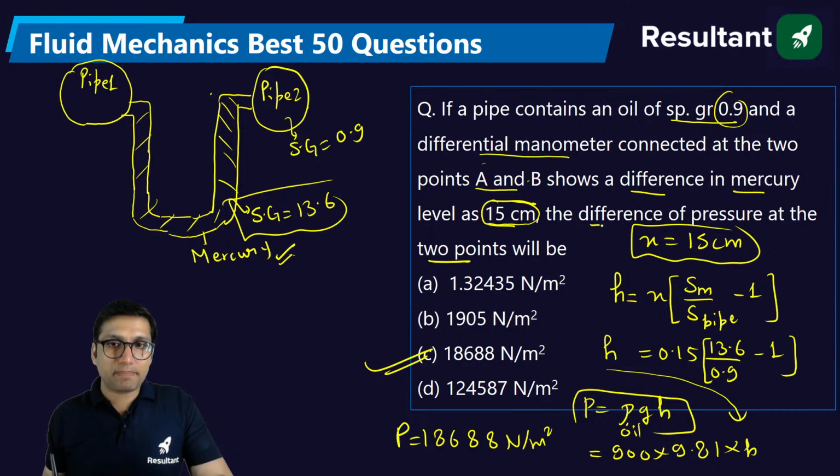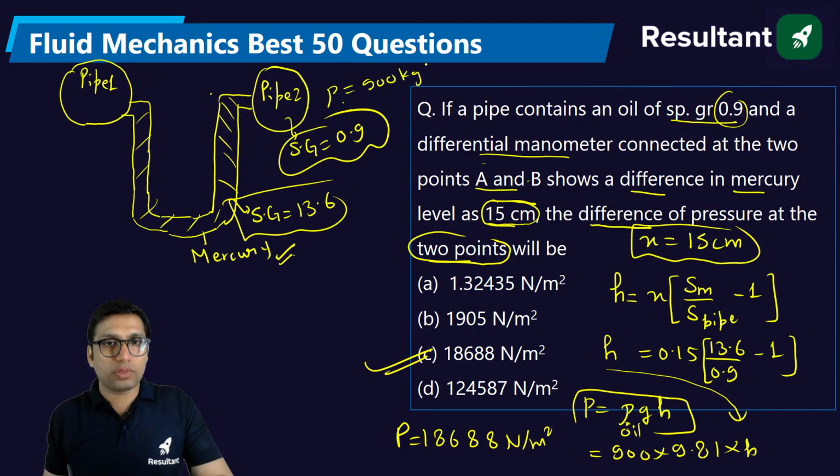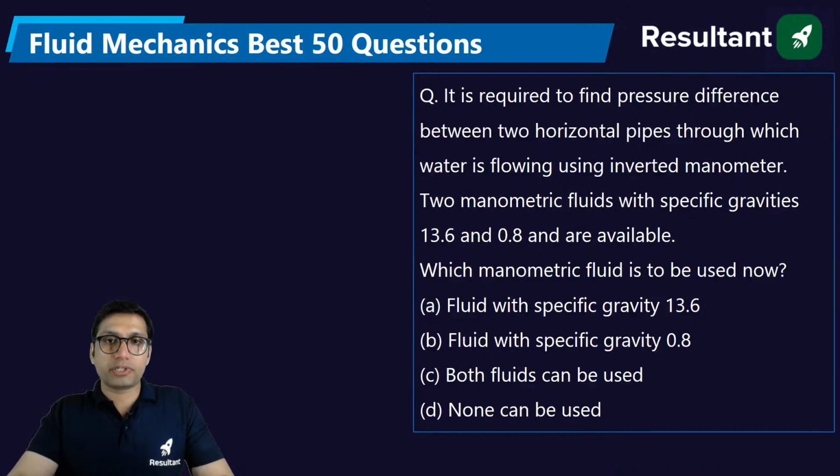Because you have to find the difference of the pressure at the 2 points of the pipe, you have to use density of the fluid in the pipe, which has specific gravity 0.9, so density will be 900. So you have to use this density in order to find the pressure between 2 points. Is it clear why we have used 900 as a density? Why not 13600? Clear?